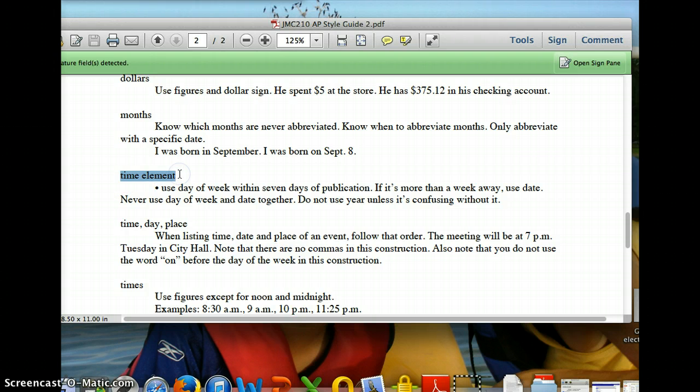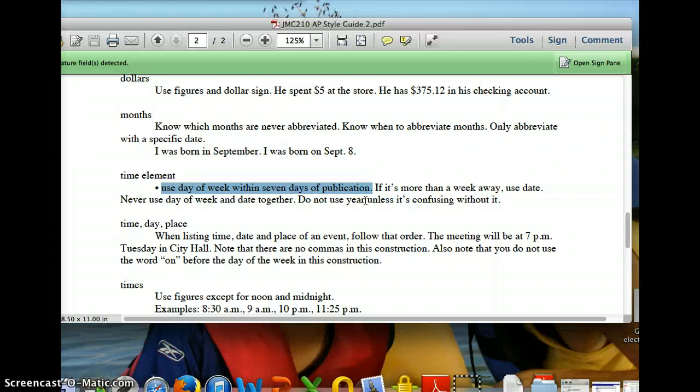Okay, time element. If you're talking about an event that is going to happen within 7 days of publication, then you would use the day of the week. What do I mean by publication?